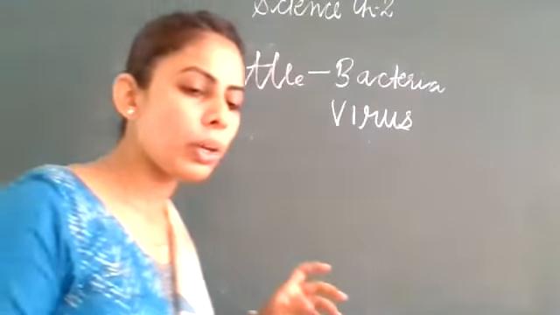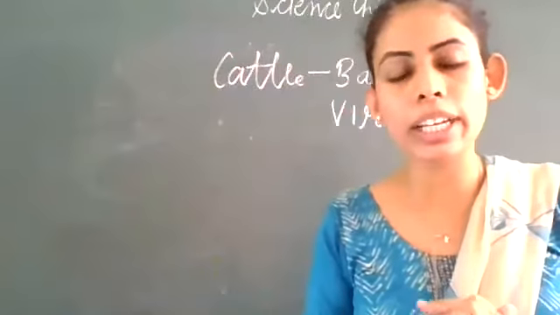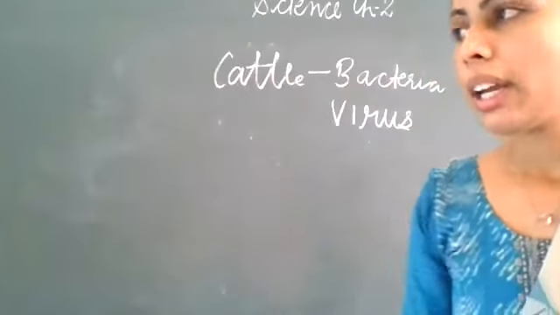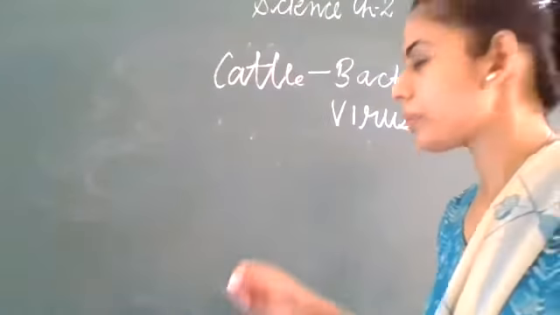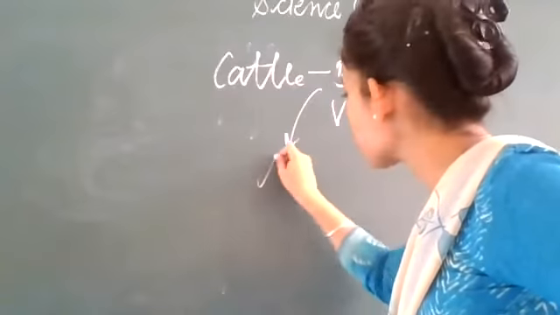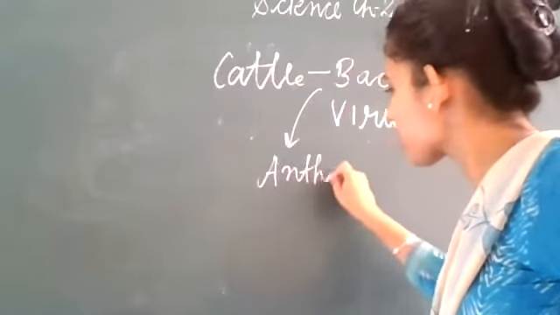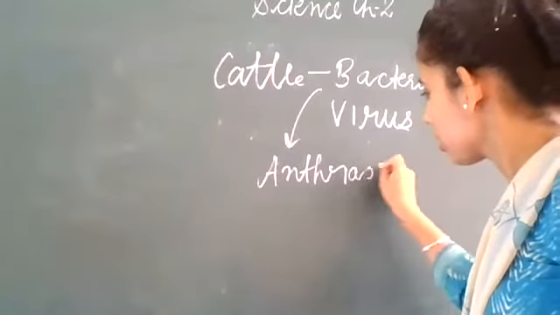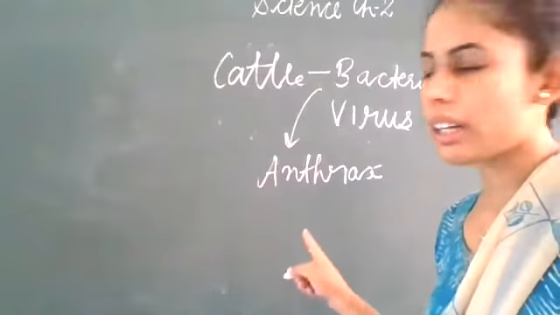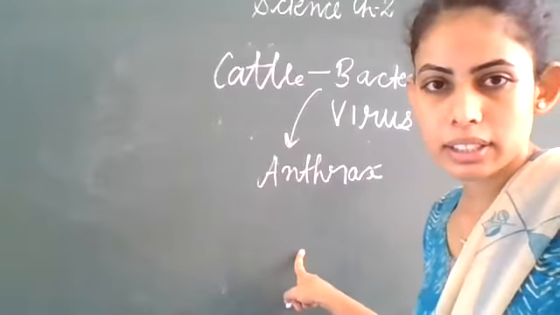Okay, the persons who are doing work in the woolen industry, so they might face problem, and it is caused by bacteria anthrax. Clear? This you have studied in the 7th class.